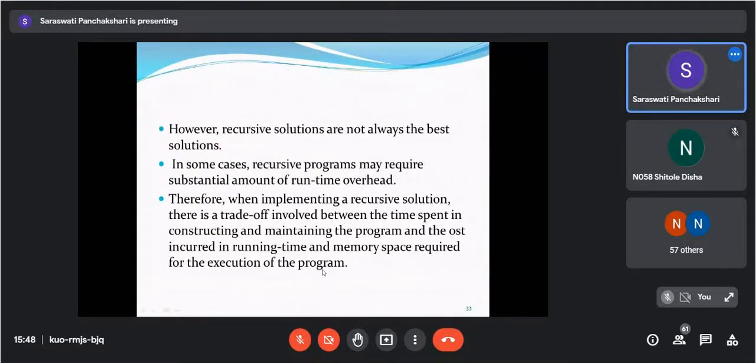The next one: recursive solutions are not always the best solutions. In some cases, recursive programs may require a substantial amount of runtime overhead. It may take more time, and sometimes it becomes more complex if you use recursion. Therefore, in implementing a recursive solution, there is a trade-off between the time spent in constructing and maintaining the program and the cost incurred in running time and memory space required for execution of the program.